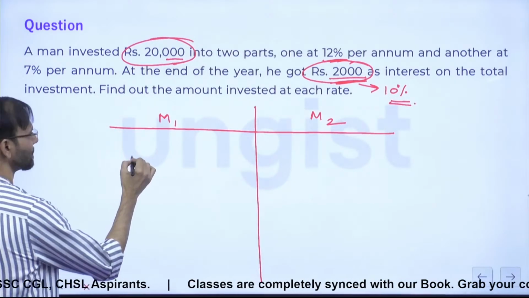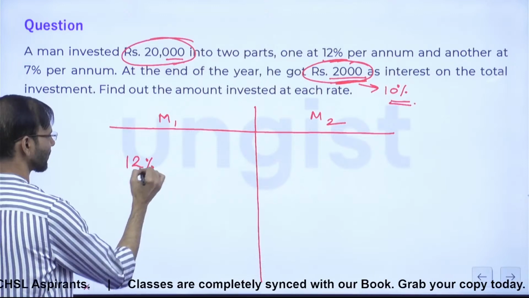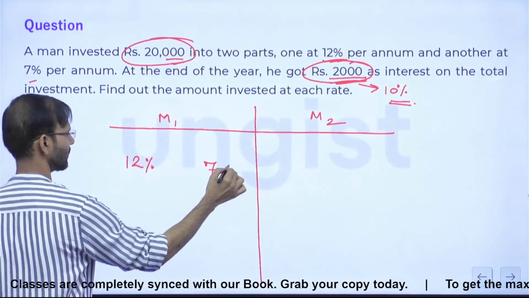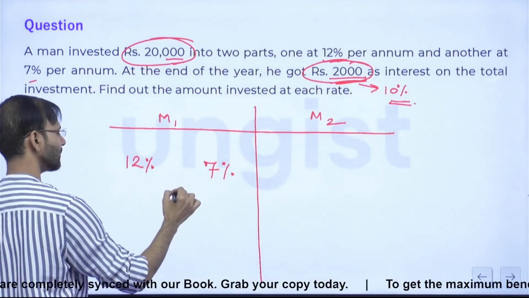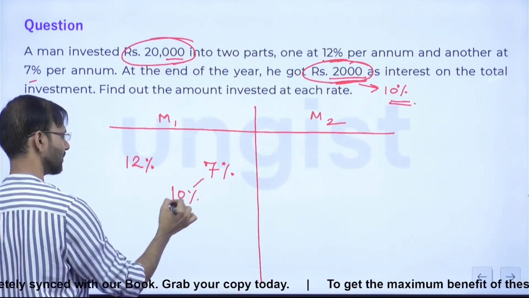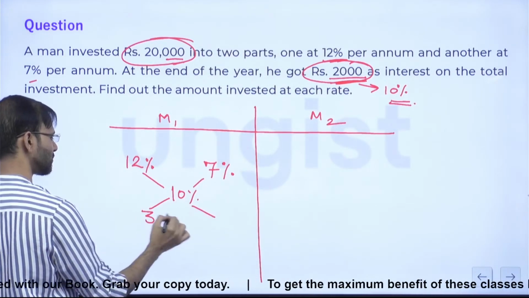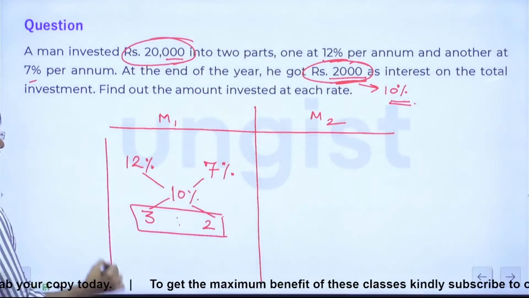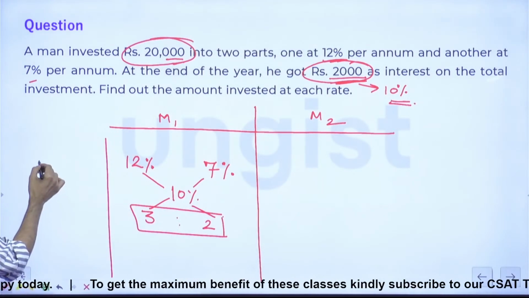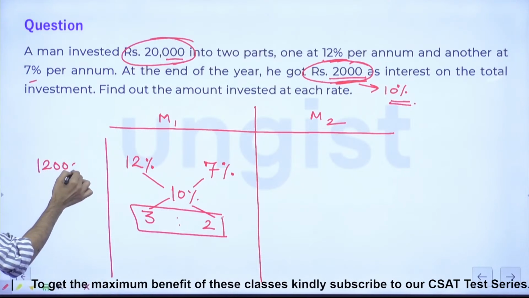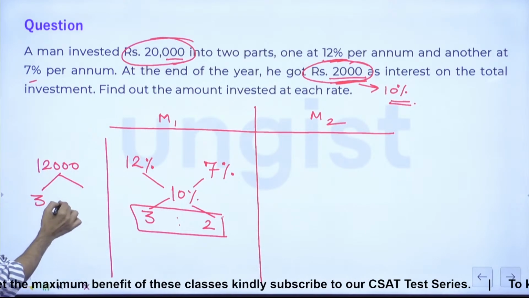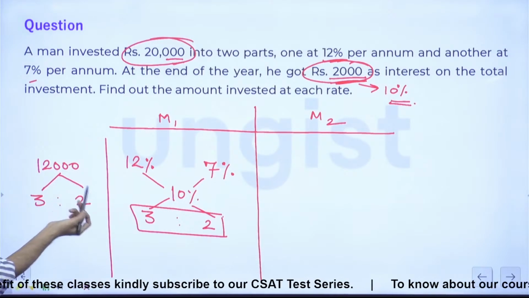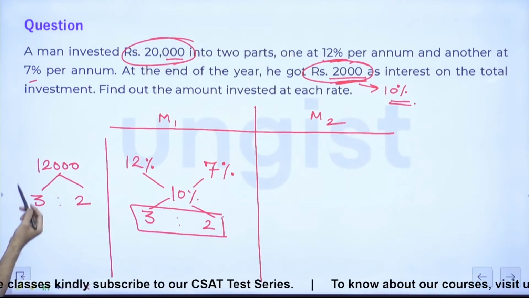So here, 12% per annum and 7% per annum and 10%. So what is this? This is 3:2. Everyone, yes or no? So friend, the question is saying a man invested 12,000 into two parts, and here the ratio is 3:2. So 12,000 will be divided in the ratio 3:2. What we are going to get, guys?